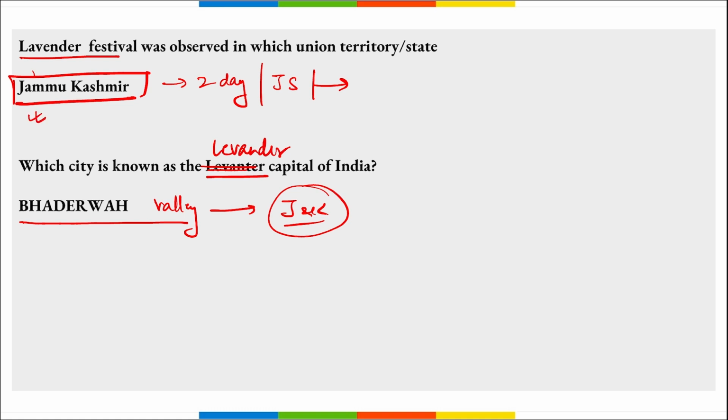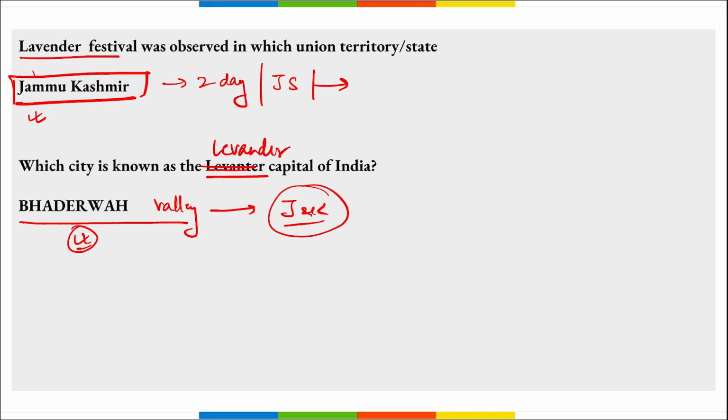This was launched basically to promote an agri startup destination, right? If any individual wants to start any business related to lavender, Bhadrava Valley will be the best startup destination for the same, right?